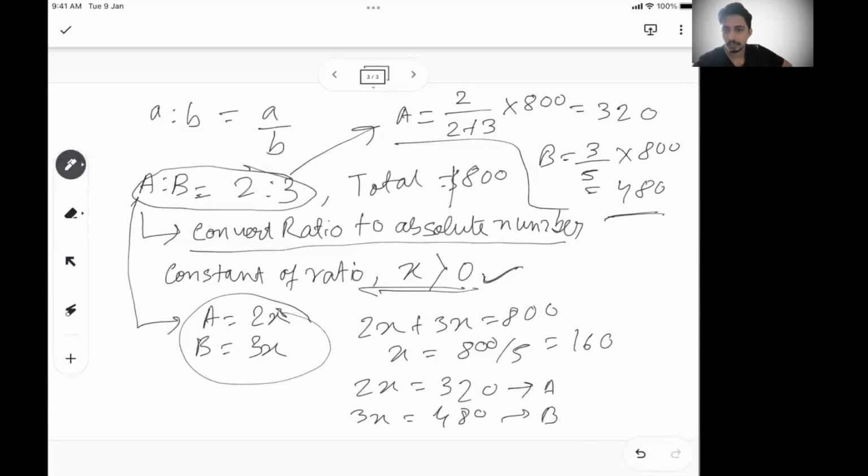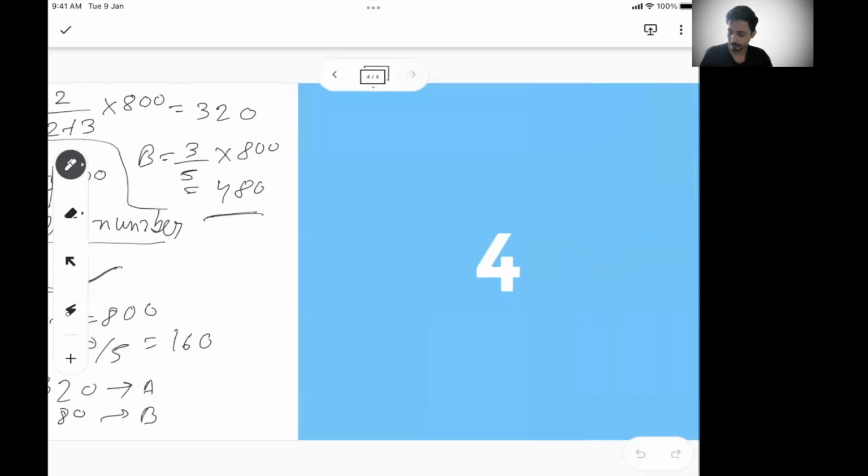One is through the constant of ratio. That's what we did here. And the next one is through the part method. You say A will take 2 parts out of the total 5 parts. B will take 3 parts out of every 5 parts. So 2 by 2 plus 3, and then you can do 800. So this is another way of calculating ratio. So with this, if the fundamentals are clear on ratio, let's move on to the next area where we talk